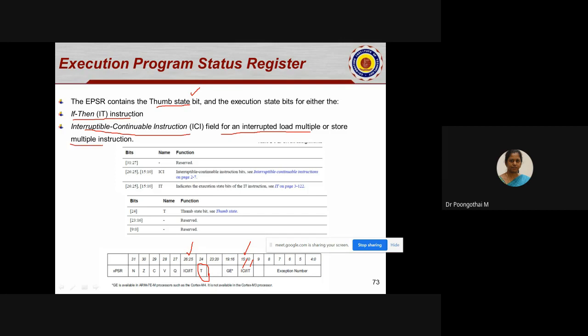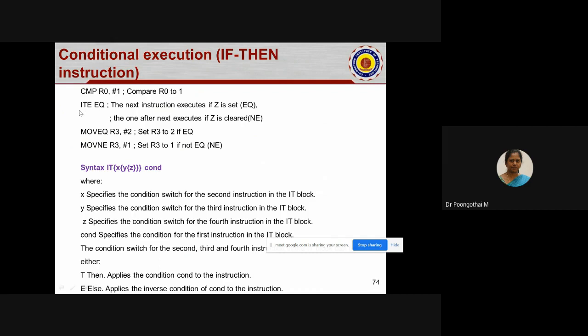Suppose the processor is executing an LDM or STM instruction, in that case the processor status will be held by the interrupt continuable instruction bits. But in the case of executing an IT block, it will hold the IT, that is if-then-else, statement execution state.